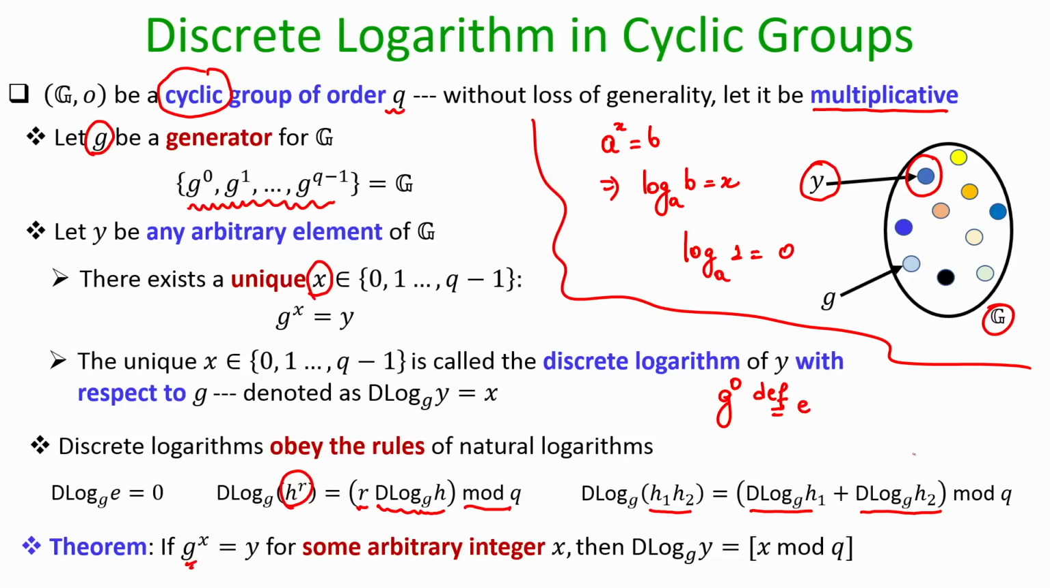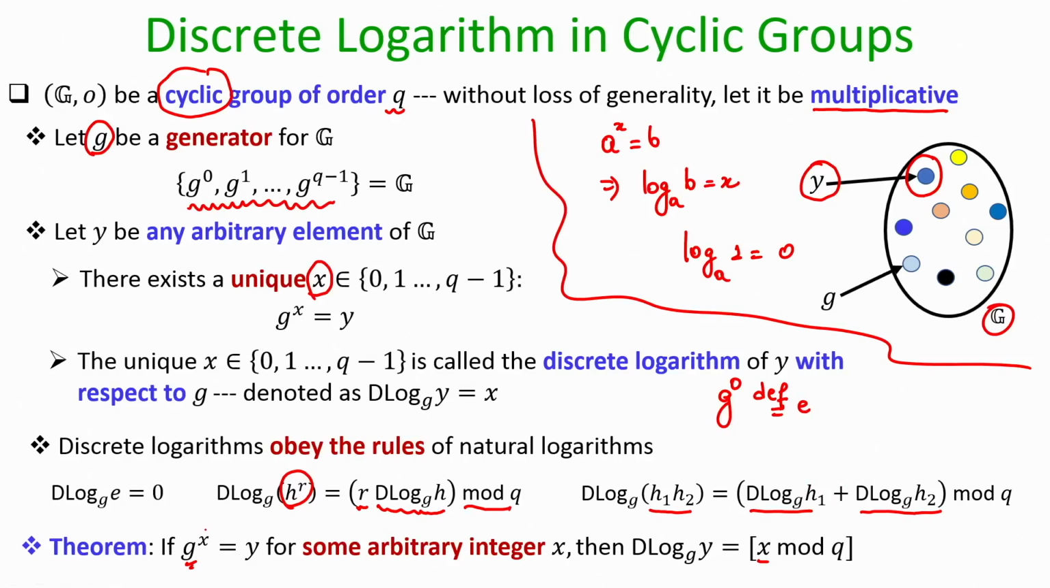then either x will be the discrete log of y if x is within the range 0 to q minus 1, else if x is greater than q, then if I take x modulo q, the resultant value will be in the range 0 to q minus 1, and that will be the discrete logarithm of y to the base g.